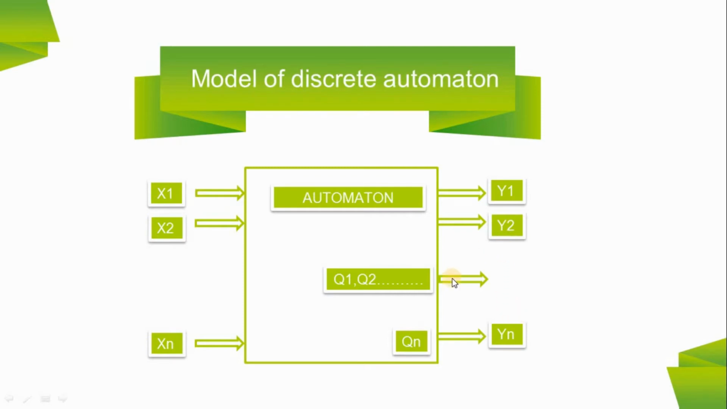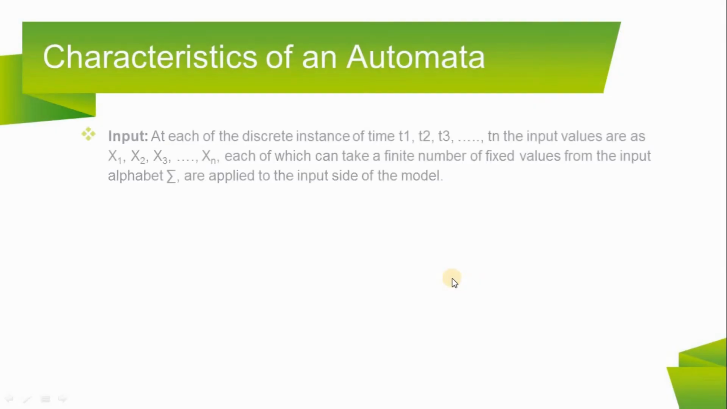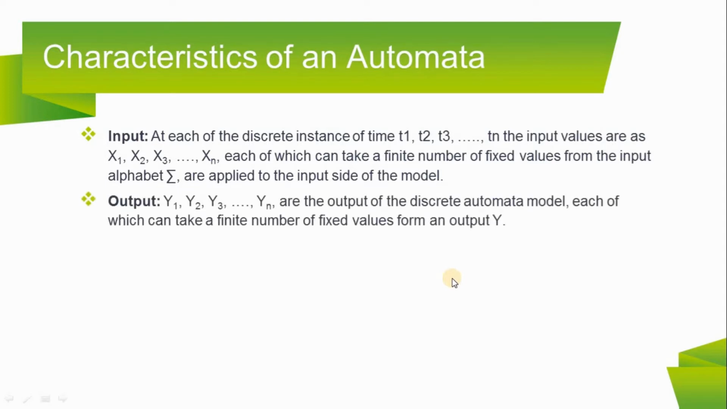Next point is characteristics of an automata. First is input. At each of the discrete instances of time t1, t2, t3, up to tn, the input values x1, x2, x3, up to xn, each of which can take a finite number of fixed values from the input alphabet sigma, are applied to the input side of the model. Second, output. y1, y2, y3, up to yn are the outputs of the discrete automata model, each of which can take a finite number of fixed values from an output set Y.